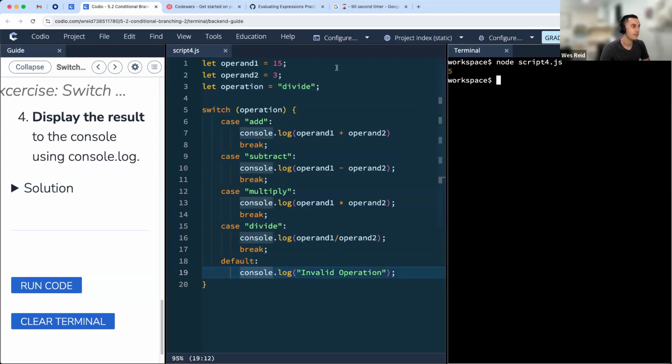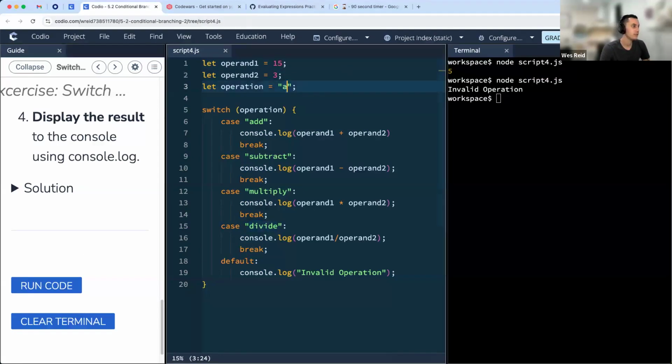Let's go ahead and run this code. So in this case, we get 5, right? So we're saying 15 divided by 3, that'll equal 5. If we tried to do something like divide with a capital D, we'll get invalid operation. If we swapped it to something like add, we'll go ahead and add those numbers together.